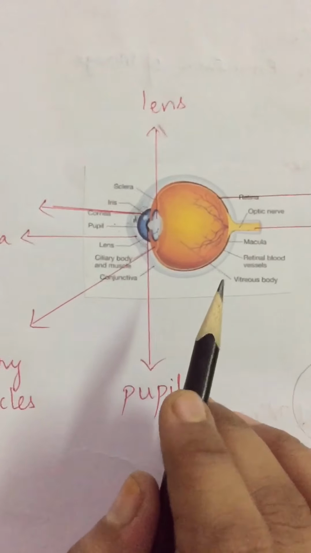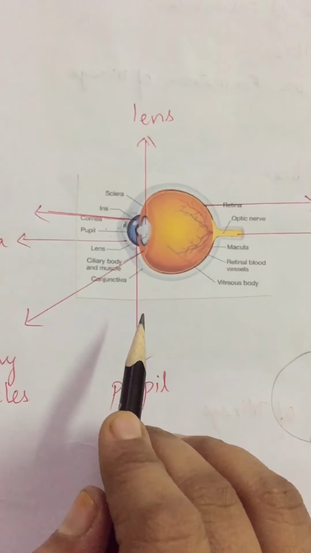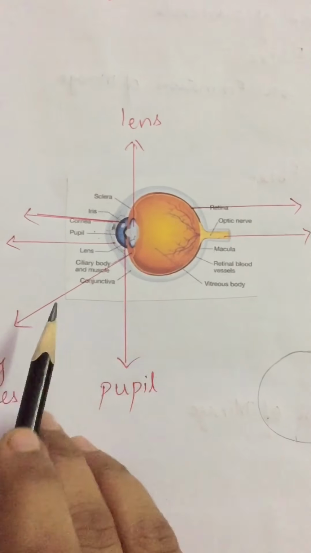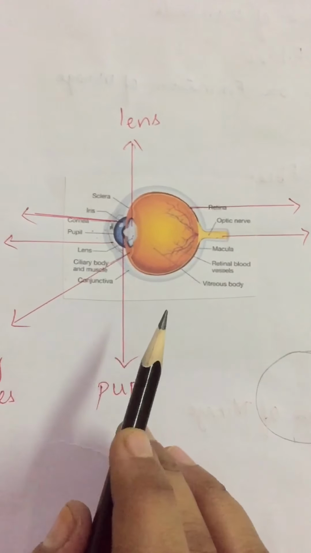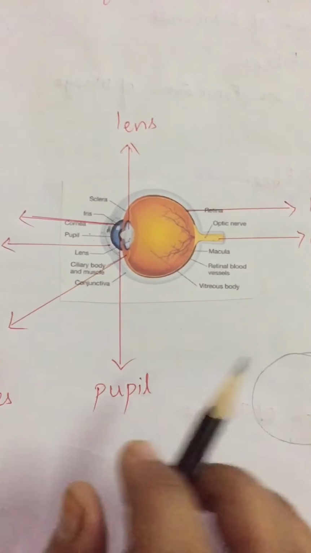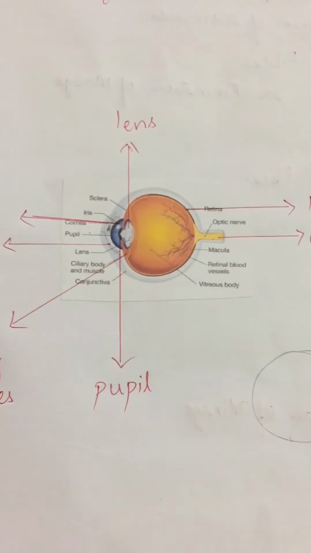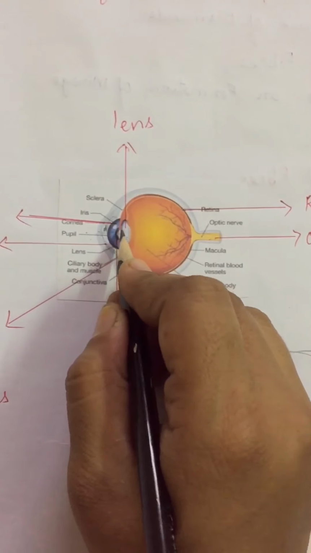Why do you think the pupil appears black, children? Because any light falling on it goes into the eye and there is almost no chance of light coming back to the outside. When light enters through this hole, the light will not come out. That's why it looks black in color.